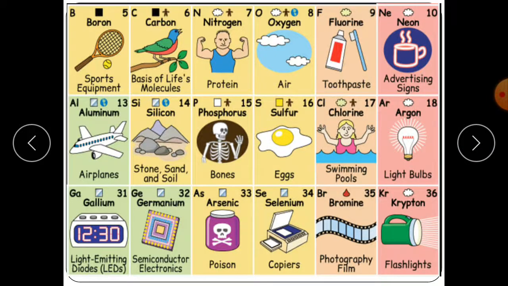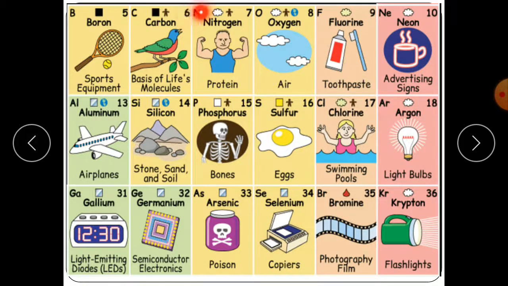Here there are more examples with their elements and symbols. Boron, you can see the symbol of boron and this is the name. Boron is an element, and we use boron in sports equipment. Carbon is the basis of life's molecules.